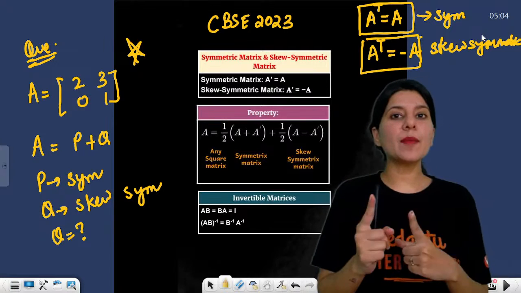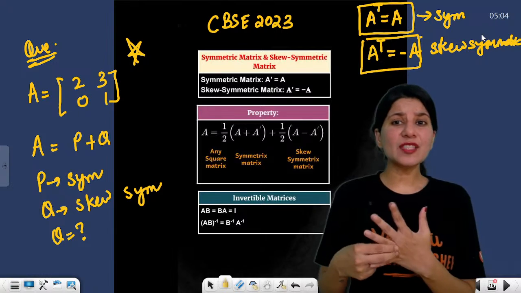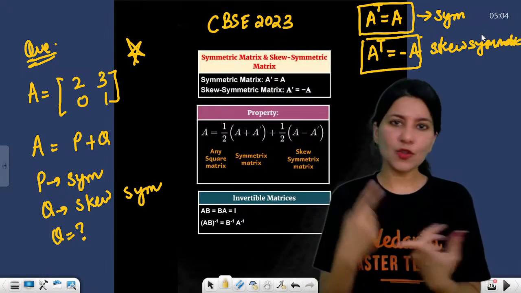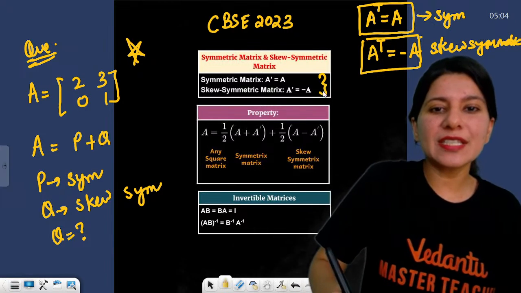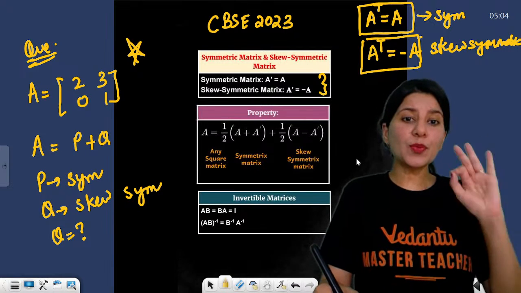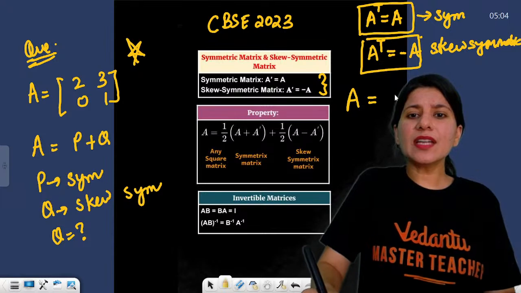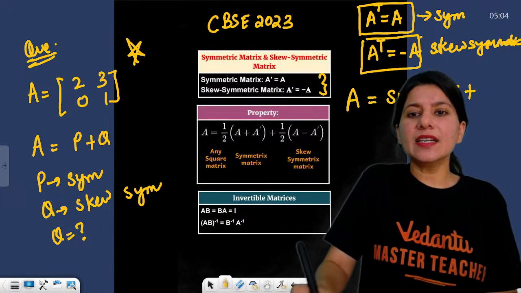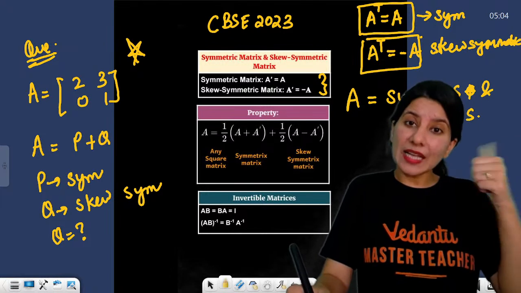If A transpose is coming out as minus A, that is skew symmetric. If it is neither A nor minus A, then it is neither symmetric nor skew symmetric. As simple as that. So I hope the definition is clear now. Now what the property says is that any square matrix can be written down as a sum of a symmetric and a skew symmetric matrix. How? That's what they are saying.